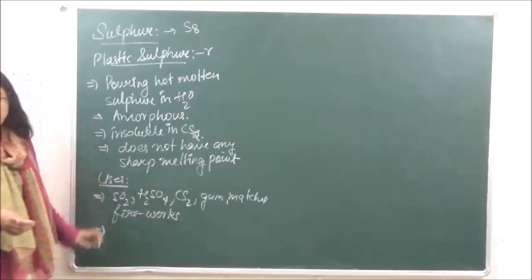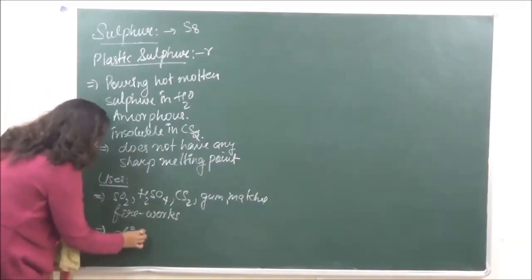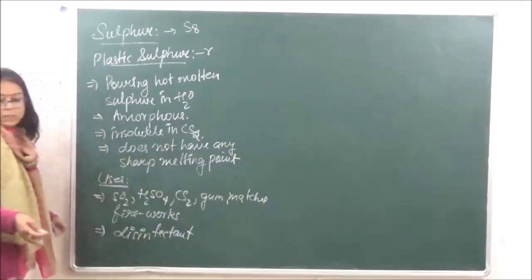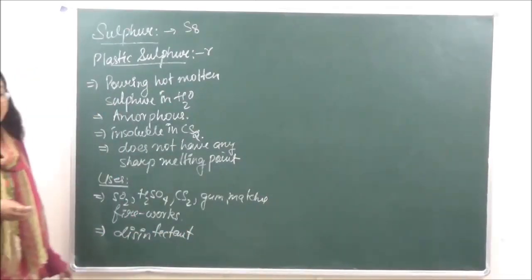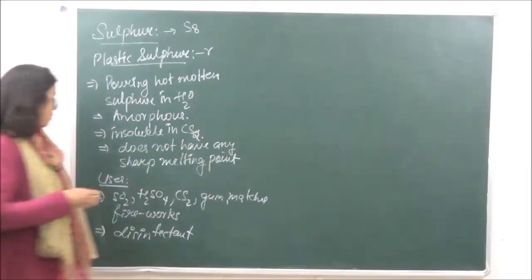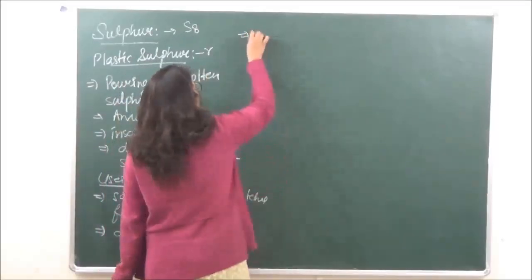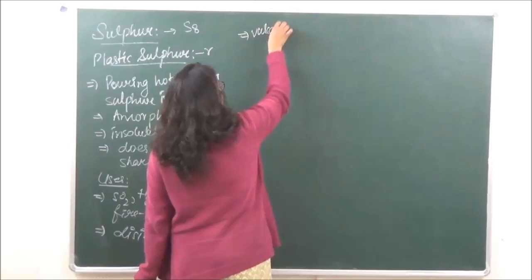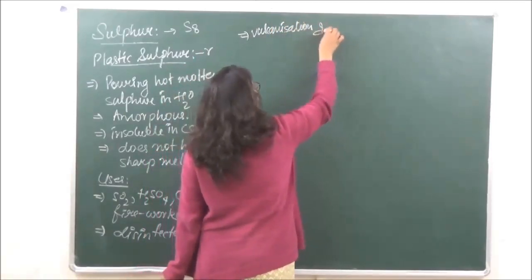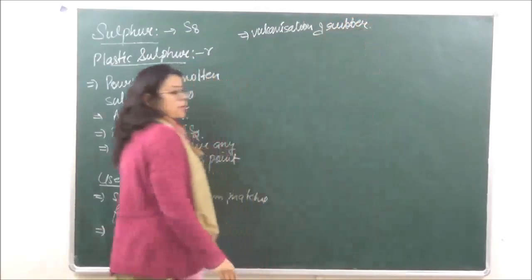Then number two, it is used as a disinfectant. It is going to be used as a disinfectant for houses and for destroying bacteria, fungi and molds. ठीक है? Then number three, sulfur की सबसे important use, it is used in vulcanization of rubber.